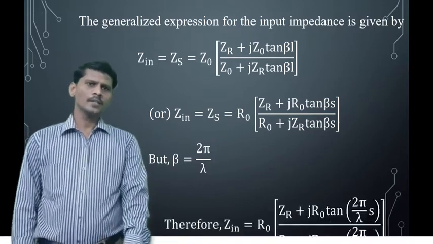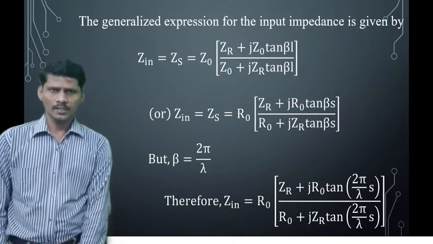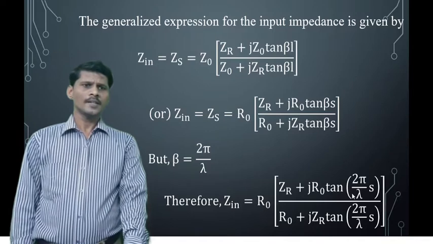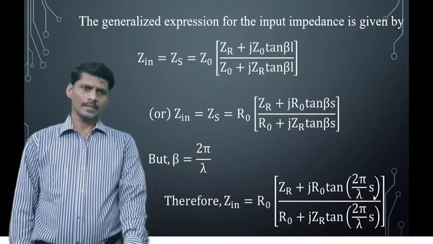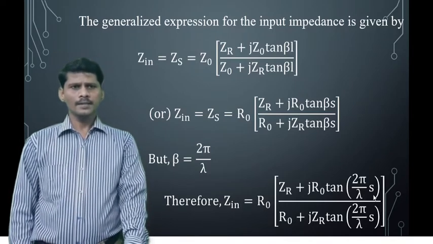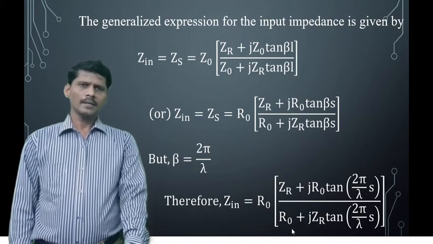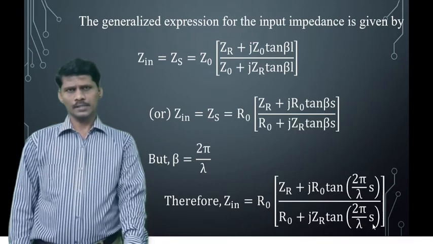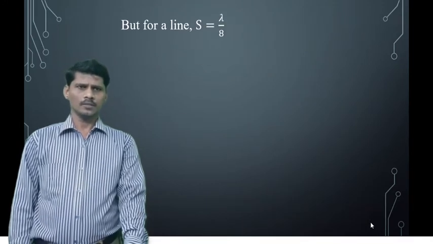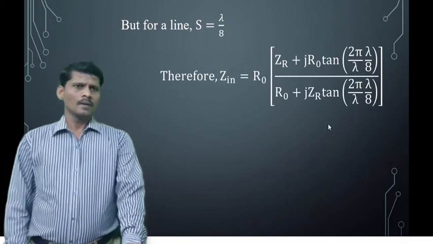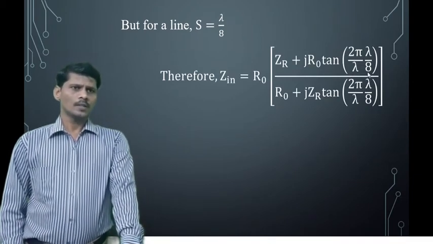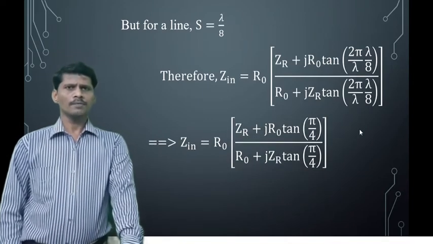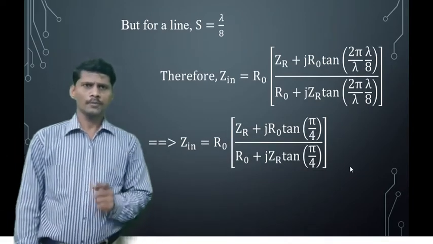We get the input impedance Zin or Zs equal to R0 into (Zr plus jR0 tan of 2 pi by lambda into S), with S equal to lambda by 8, divided by (R0 plus jZr tan of 2 pi by lambda into S). Here lambda cancels, and 2 by 8 gives tan of pi by 4. What is the value of tan of pi by 4? Tan 45 degrees is 1.